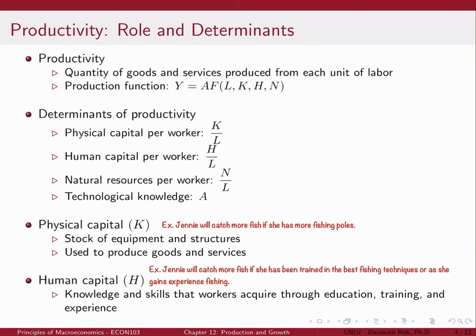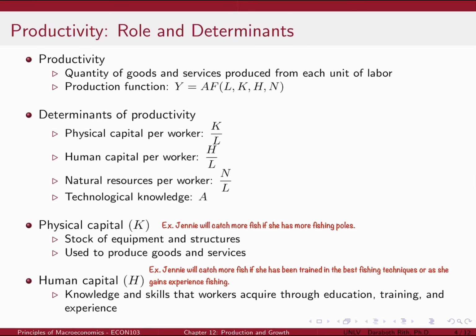The production function generally is written like this: Y = A F(L, K, H, N), where Y is output, A reflects the technological knowledge, L is the quantity of labor, K is the quantity of physical capital, H is the quantity of human capital, N is the quantity of natural resources, and the F function shows how inputs are combined to produce output.